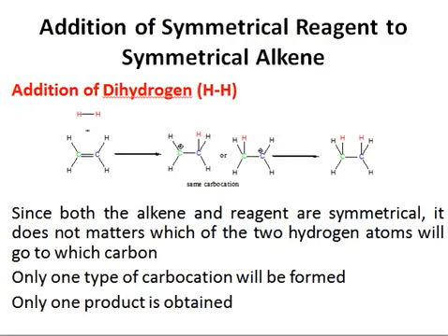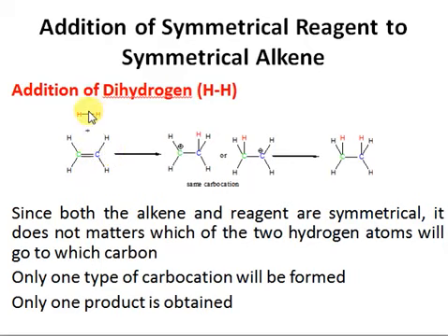Firstly, we have the addition of a symmetrical reagent to a symmetrical alkene. Here we are taking the example of this alkene, which is symmetrical. You can check: if I draw a line here and cut it from here, the two halves are exactly the same. So this alkene is symmetrical.